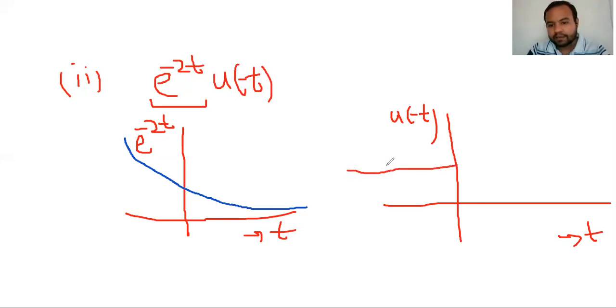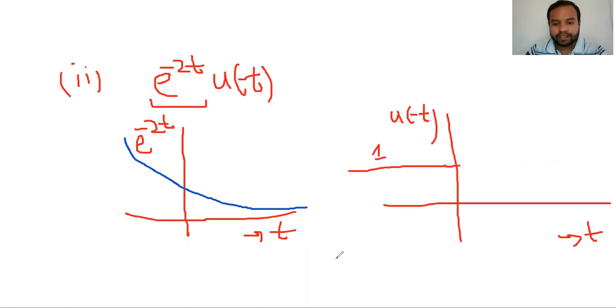This is a straight line, and you must remember that. Everywhere it will have magnitude unity because this is a unit step. Now if we multiply, we will get the common graph.